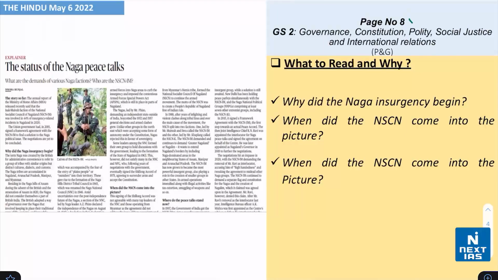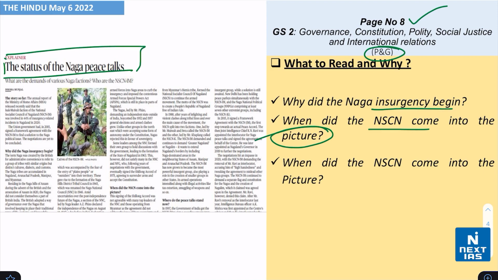Furthermore, take a look on page number 8. This is coming from the topic of polity and governance. The headline says that the status of the Naga peace talks. Understand why the Naga insurgency began and when the NSCN came into the picture exactly.